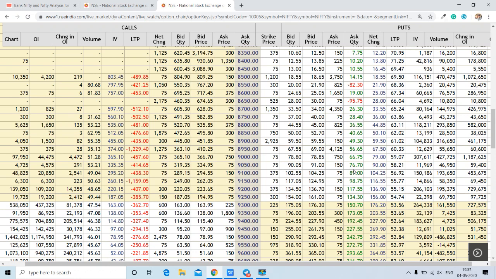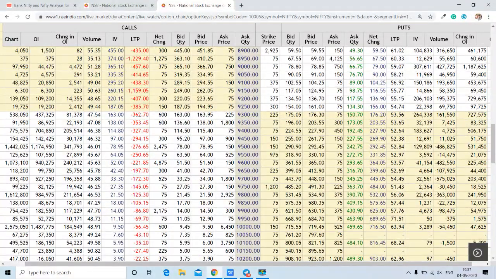And if you see the OI scattered here and there, and the same thing you can see from here and there, OI has been scattered. This indicates the volatility in the market may continue. We will also check out the volatility index and PCR and max pain for the Bank Nifty and Nifty.